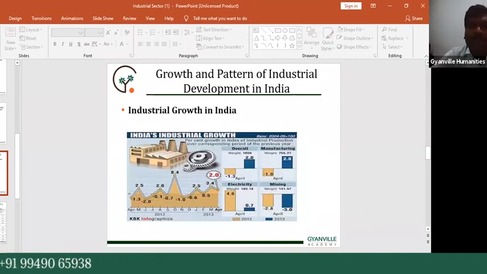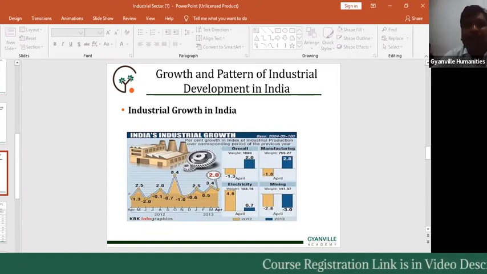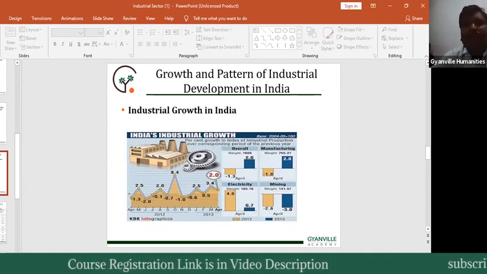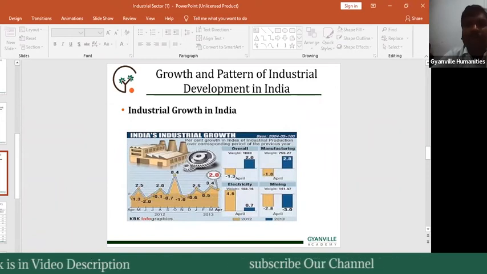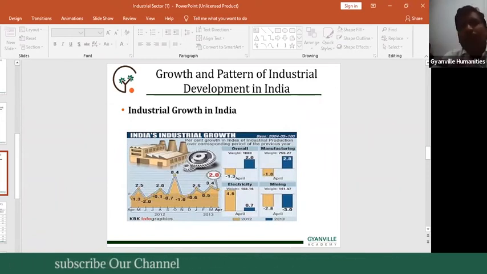At the initial time, the main objective of privatization was that the industries which faced losses had to be transferred from the public sector to the private sector. That is called privatization.